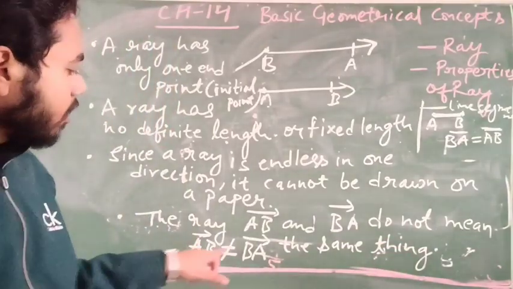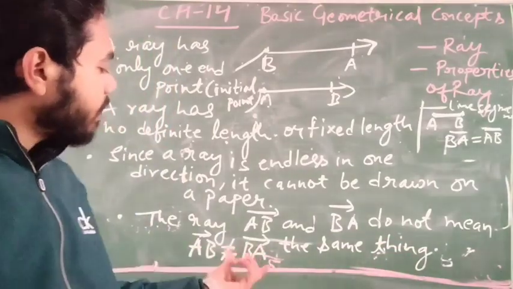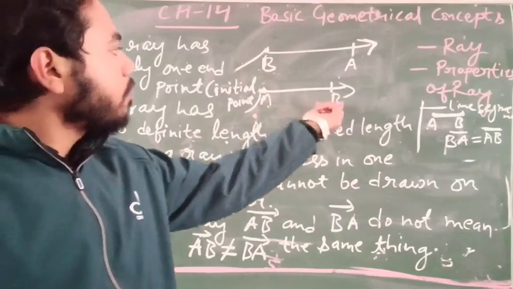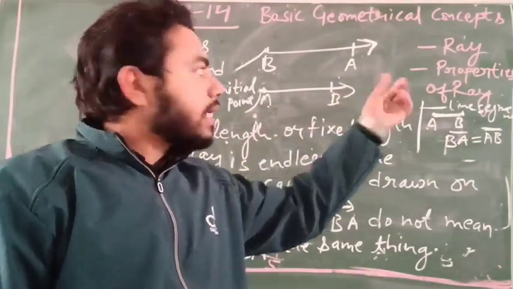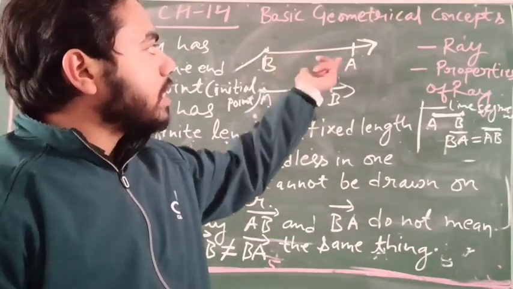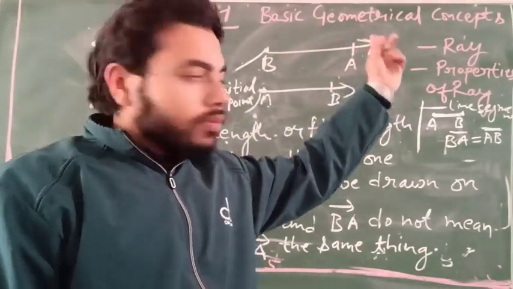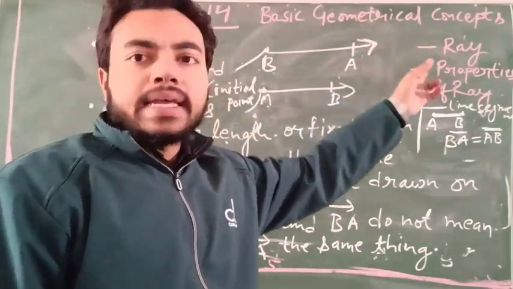These two rays are different. So we cannot write AB equals BA. AB is not equal to BA. Ray AB is not equal to ray BA, because ray AB is moving in the B direction, whereas ray BA is moving in the A direction.